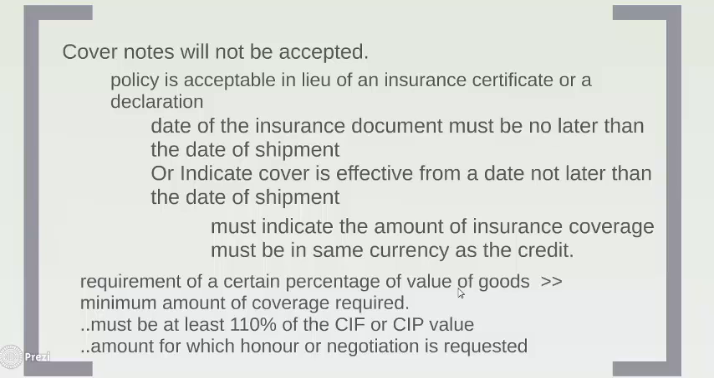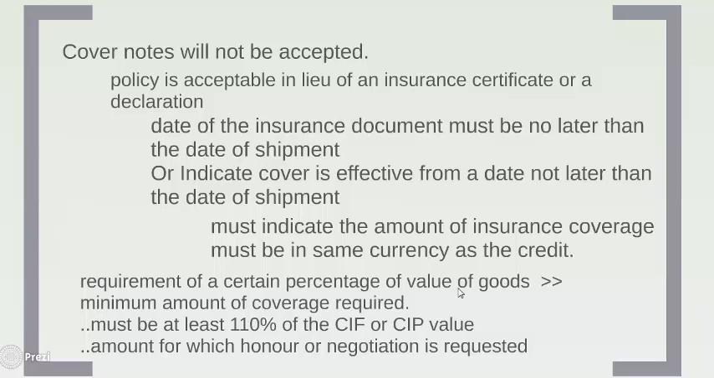The requirement of a certain percentage of the value of the goods in the credit is the minimum amount of coverage required. If the LC says 110% insurance, 110% is the minimum required. It can be for 120%, there is nothing wrong. Especially when we have a transferred credit situation, we will find that the insurance will be for 120% or 121% of the value of the second beneficiary's invoice.